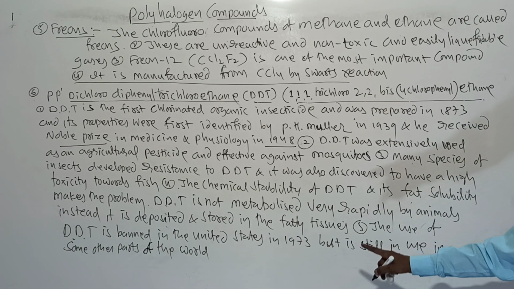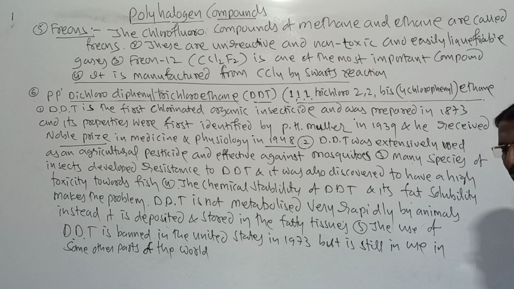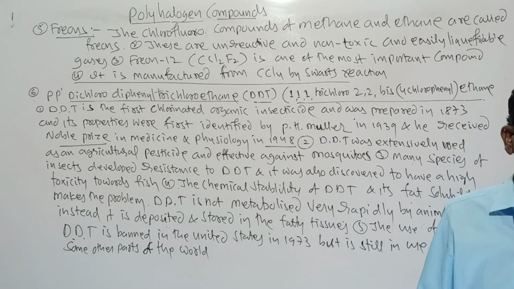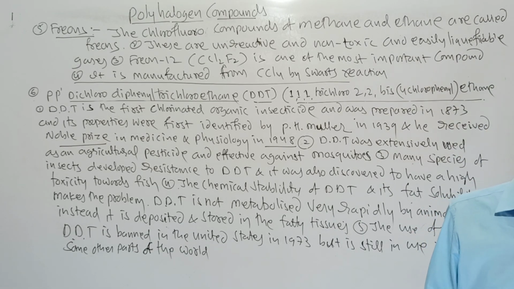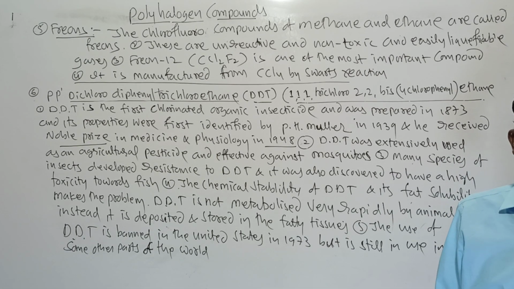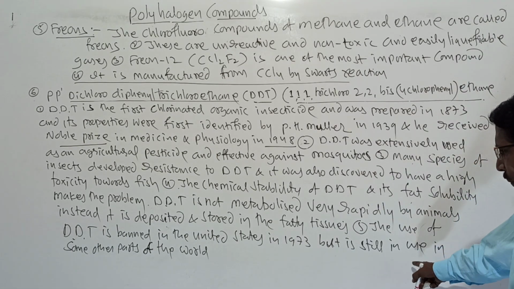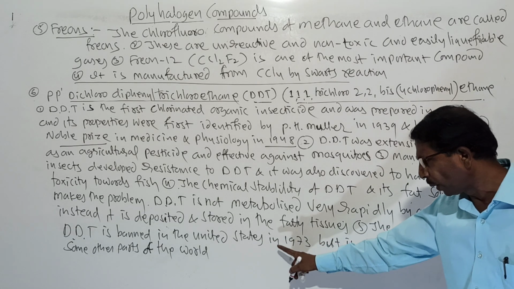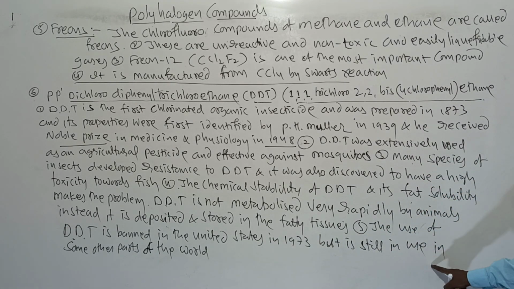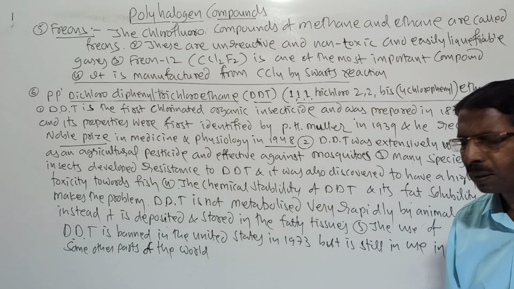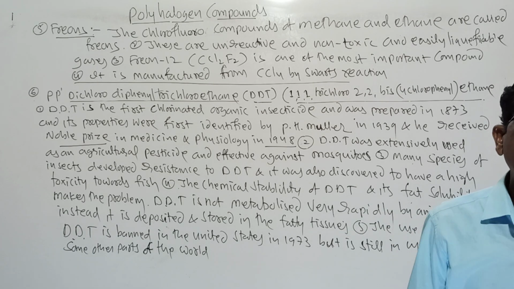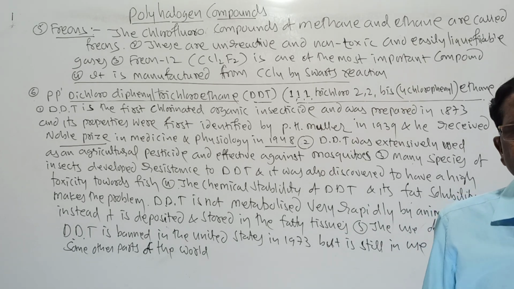The use of DDT was banned in the United States in 1973. They are not using it, but in India we are still using it. Not only India, in other countries too, DDT is used. DDT is banned in the United States in 1973, but still it is used in some parts of the world.